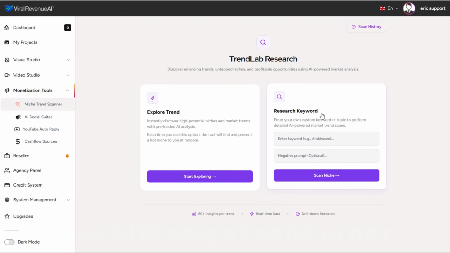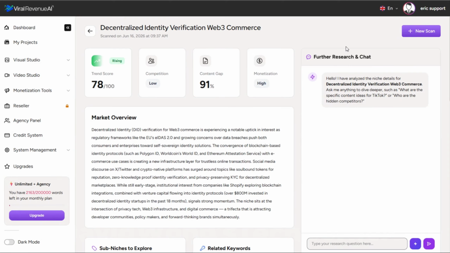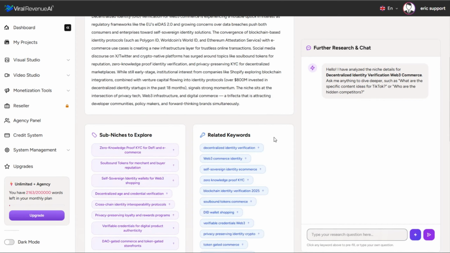Or you can research a specific keyword. So for most of you, probably researching a keyword is going to be the valuable way to go. But if you're completely stuck and don't know where to start, then simply click Start Exploring, and it'll give you a niche. So you can see here, I just ran it, and it gave me a niche that I really don't know anything about: decentralized identity verification Web3 commerce.